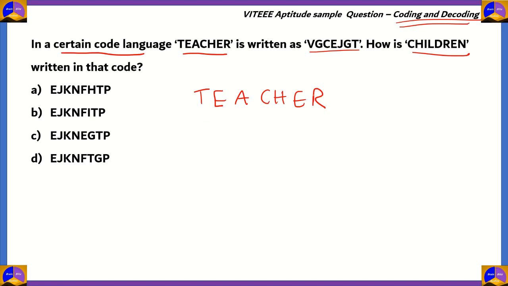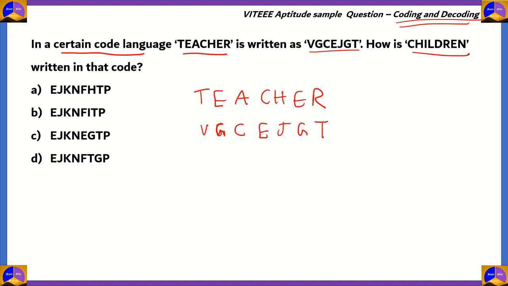So since teacher is the word here, now we need to write the code, which is V, G, C, E, J, G, T, right below it. Writing it in this way is especially good because, if you're writing it in block letters, then you can easily compare each letter and find out the relation between them easily.